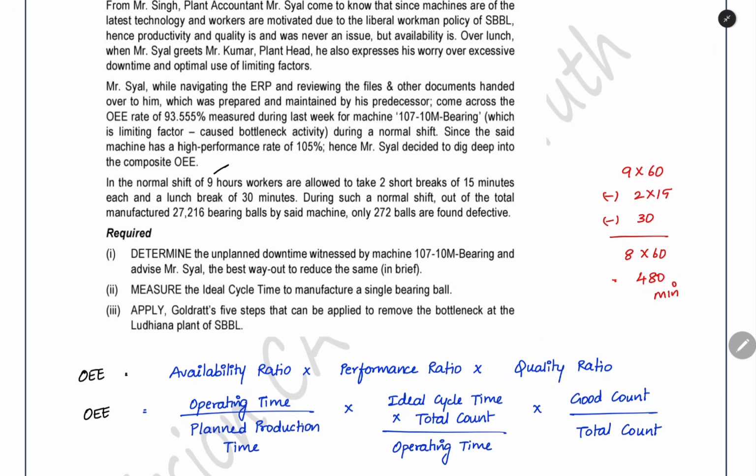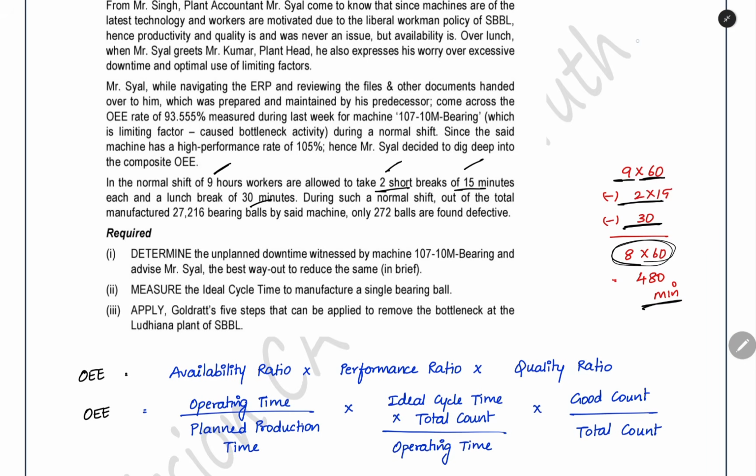In a normal shift of 9 hours, workers are allowed to take 2 short breaks of 15 minutes each. In a shift of 9 hours, 9 into 60 minutes is the total planned time based on a shift, and then out of that we have to reduce the 2 breaks of 15 minutes each, and then a lunch break of 30 minutes. So when you reduce this, you will get 8 into 60, 480 minutes. That is the planned production time for one shift of 9 hours.